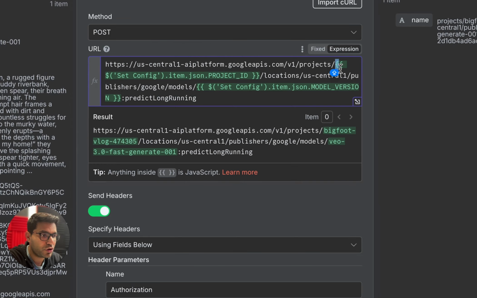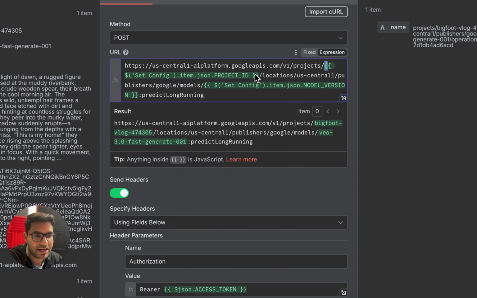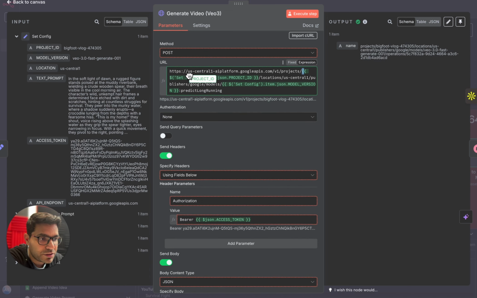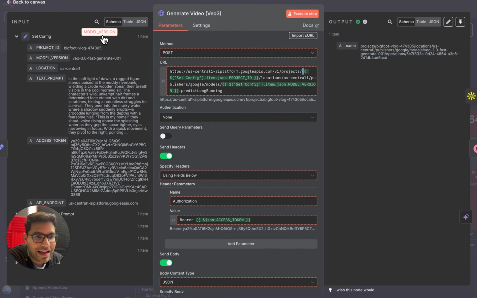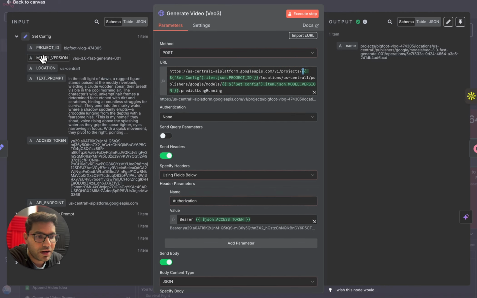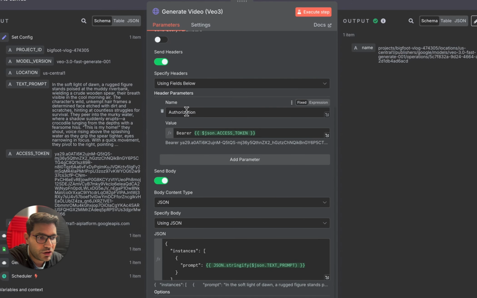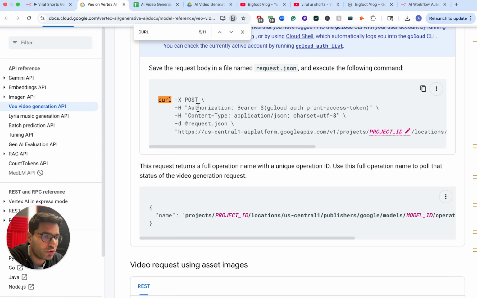We have replaced project ID with the project ID that we defined in the previous node. Again, how can you get that? You can go to this configuration node and drag and drop this project ID over here. Similarly, at the model ID location, drag and drop this model version over here. Next, in the header section, you need to send the authorization because it is mentioned in the Google VO3 document.